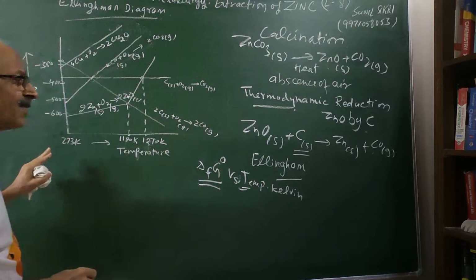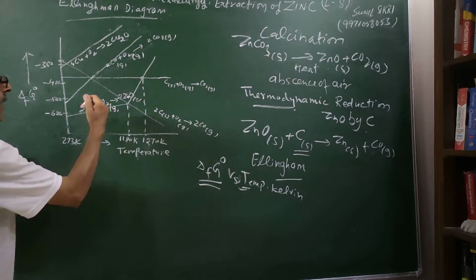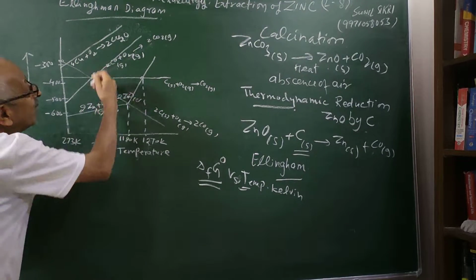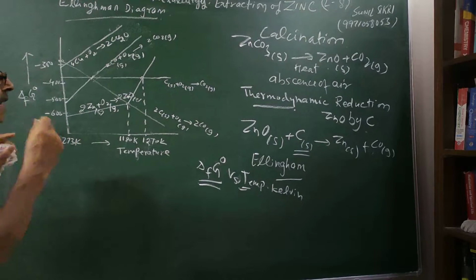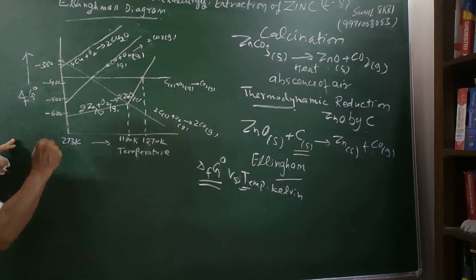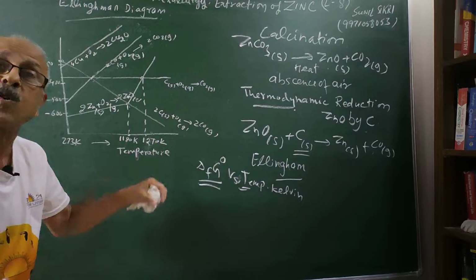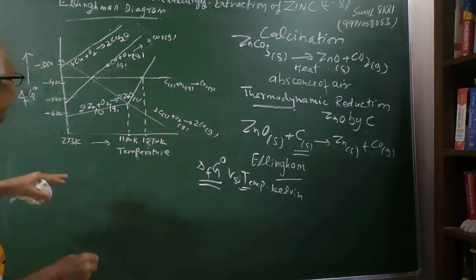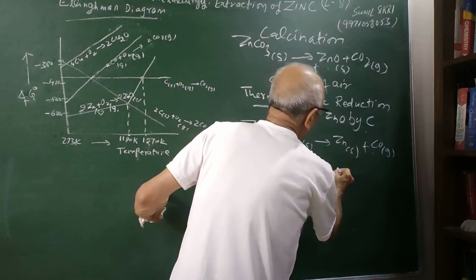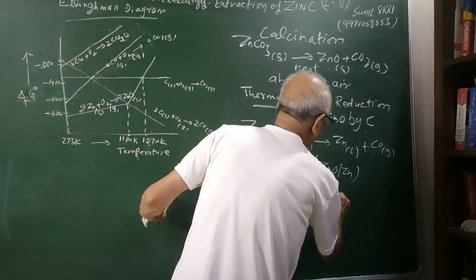So we have this graph, and we have already discussed in detail to you students that the lines which are lower are going to reduce the lines which are above them. In other words, the oxides which are lower have a larger negative value of delta G. When the delta G is more negative, this oxide is more stable, therefore more difficult to reduce. In other words, you can see that the ZnO, Zn curve is lying below.